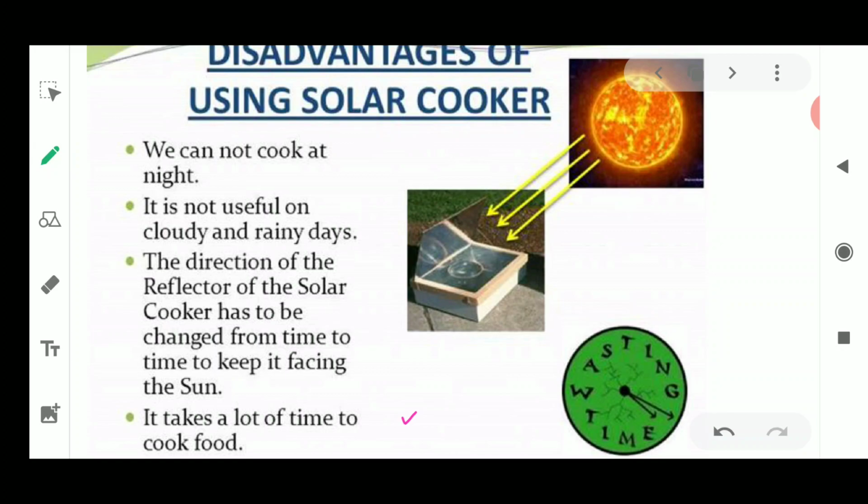Now spherical shape reflecting means this reflector, which is in rectangular shape, has a spherical shape. Okay, and various spherical mirrors are used. More than 1 or 2 mirrors are being used, so that it could be used for cooking frying food also. Next, solar concentrators are used in these spherical reflectors.